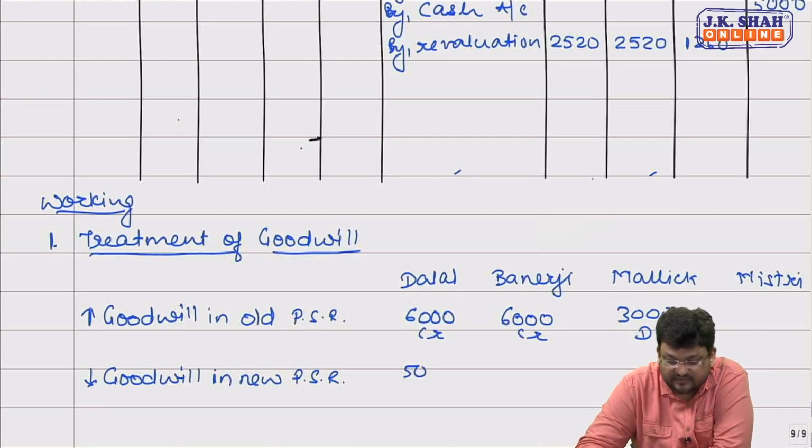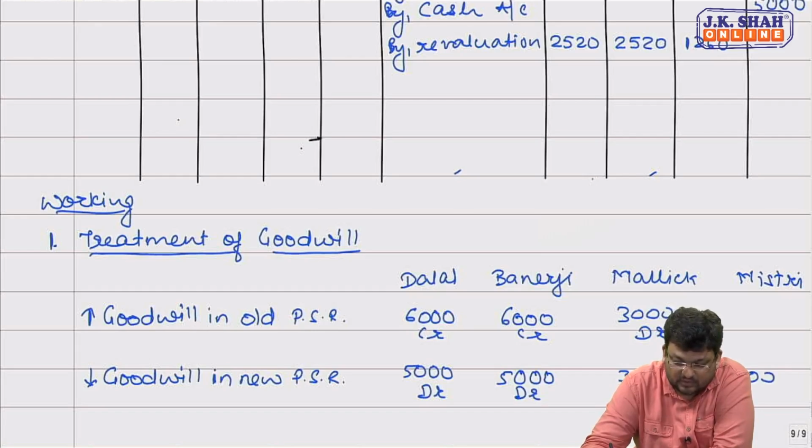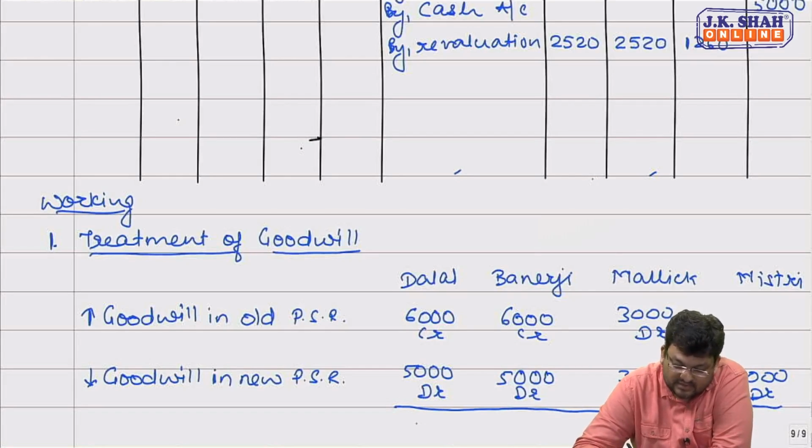So it will be 5,000, 5,000, 3,000, and 2,000. So Dalal's capital will be credited with 1,000. Banerjee's capital will be credited with 1,000. No effect in Malik's capital, and Mistry's capital will be debited with 2,000.